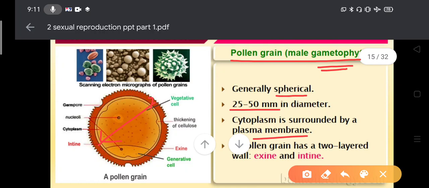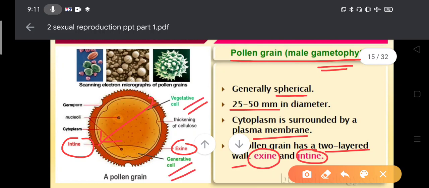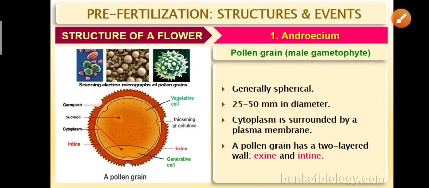The pollen grain has a two-layered wall. The outer layer is the exine, the inner layer is the intine. The exine is mentioned here, the intine is mentioned here. So the large cell is called the vegetative cell, the smaller cell is called the generative cell. Now we are going to cover the significance of exine and intine.